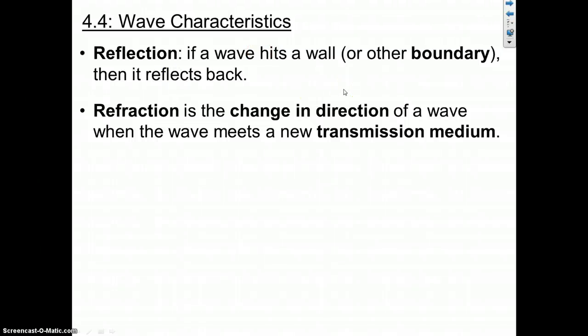So, for example, let's say some sound wave is traveling through the air, and then it hits water, like the surface of a lake. Right? Passing from the air into the water is an example of meeting a new transmission medium. So when that happens, when it meets this new transmission medium, there's a change in direction of the sound wave. And this is true for any wave and any pair of transmission media.